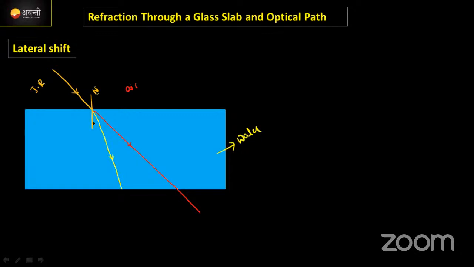The angle made by the normal to the refracted ray, we call this the refractive angle. Refractive angle. Guys, please do bear with me for 2 minutes, just 2 minutes.